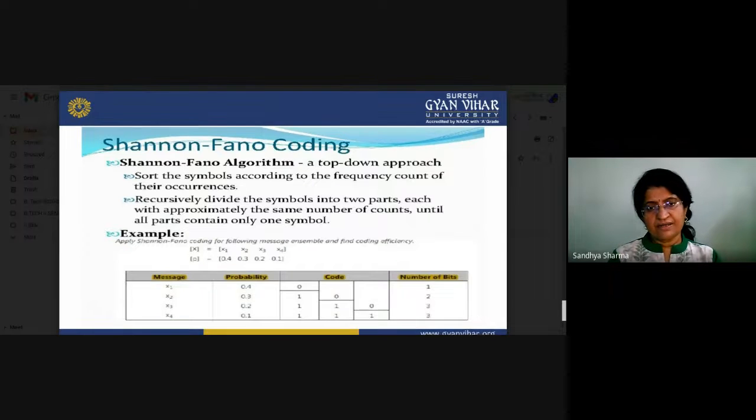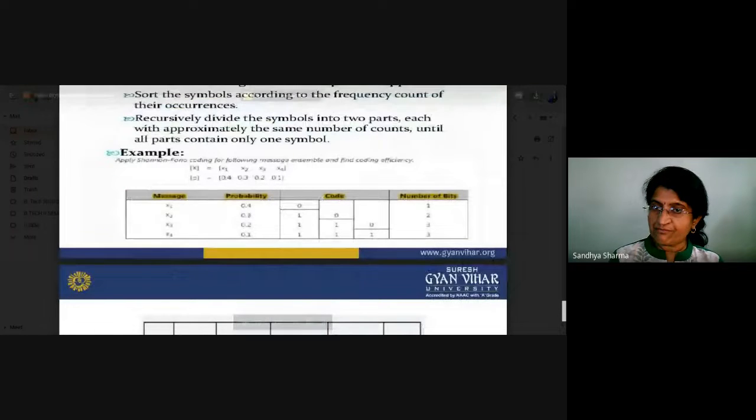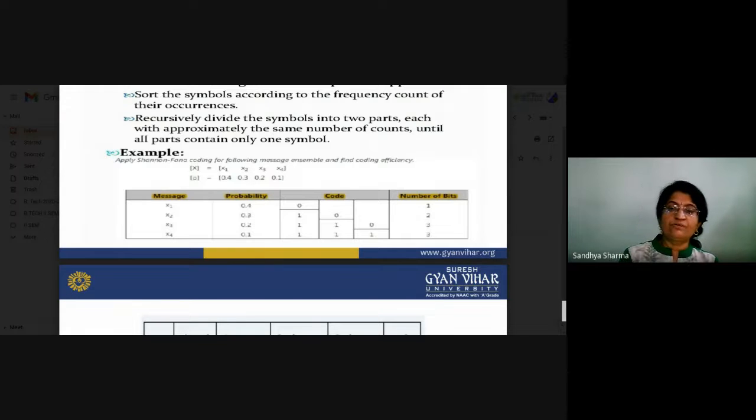Then we will mark the upper half as 0 and the lower half as 1. After that, the upper half is not divisible, so the lower half will be further subdivided. We will again divide it into two equal parts and allot 0 and 1 to these two columns. The remaining part is further divisible, and we will again divide it into two parts, 0 and 1. So that is the number of bits: 1, 2, 3, 3.